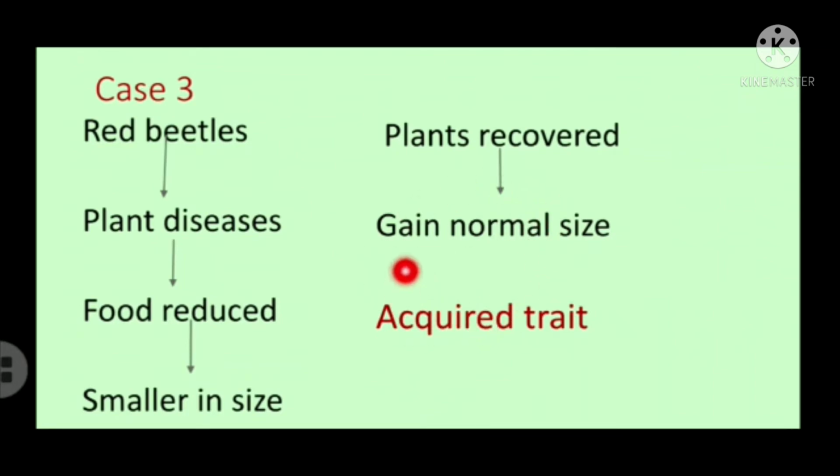But the evolution that happens because of acquired traits may not be passed to its generation, because in the acquired trait, the changes happen in the body cells, not in the genome, the genetic material. So once again, when the condition is recovered, the beetles become normal in size once again. So whatever is there in the genome, the genetic material alone will be passed to the next generation. So the acquired trait may not be passed to the next generations.